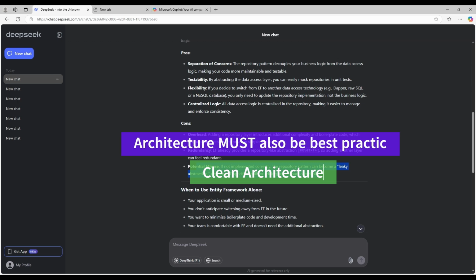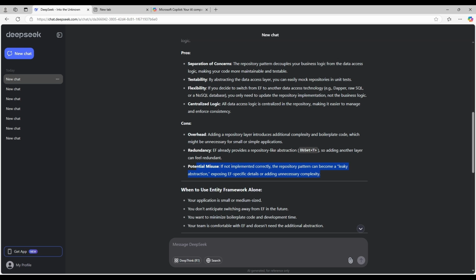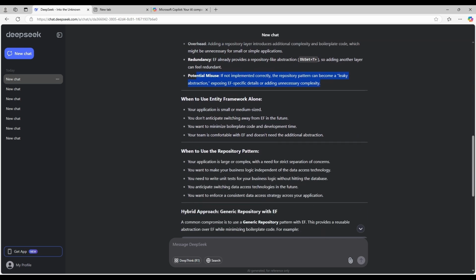And then when to use Entity Framework alone, this is not a good enough reason if your application is small or medium. So the choice here is about your coding standards and maybe your architectural direction. If you want to be very strict in terms of your architecture and you want to have it quite clean, following a very strict architecture, then you're definitely going to be using the repository pattern. But if you're doing something like a demo, something that you're going to be throwing away quite quickly, it doesn't hurt to just use the entities or the DbSets directly.